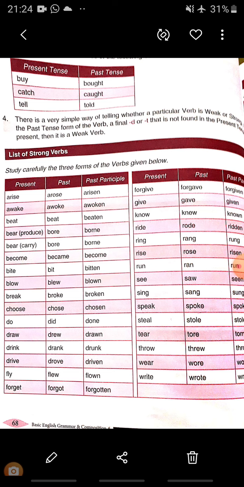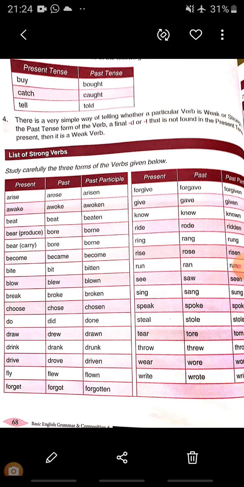I told you there is a slight change in the vowels. Okay, arise, arose, arisen, awake, awoke, awoken, beat, beat, beaten, bear, bore, born. Again, become, became, become, bite, bit, bitten. Like this, only there is a slight change in the vowel. Clear? That's why they are considered strong verbs.